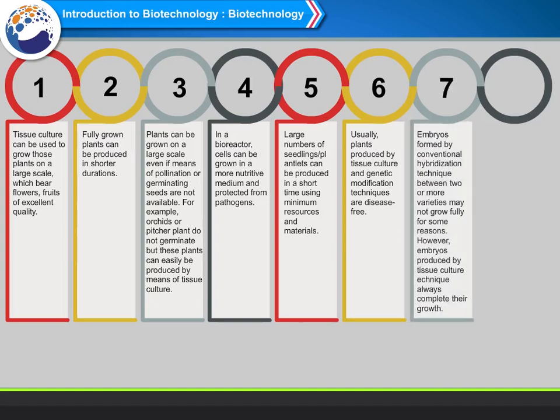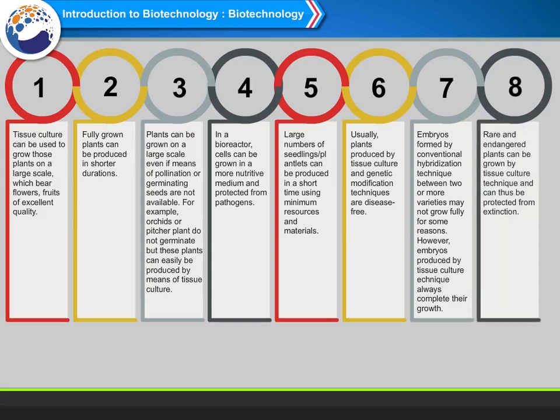7. An embryo formed by the conventional hybridization technique between two or more varieties may not grow fully for some reasons. However, embryos produced by the tissue culture technique always complete their growth. 8. Rare and endangered plants can be grown by the tissue culture technique and can thus be protected from extinction.